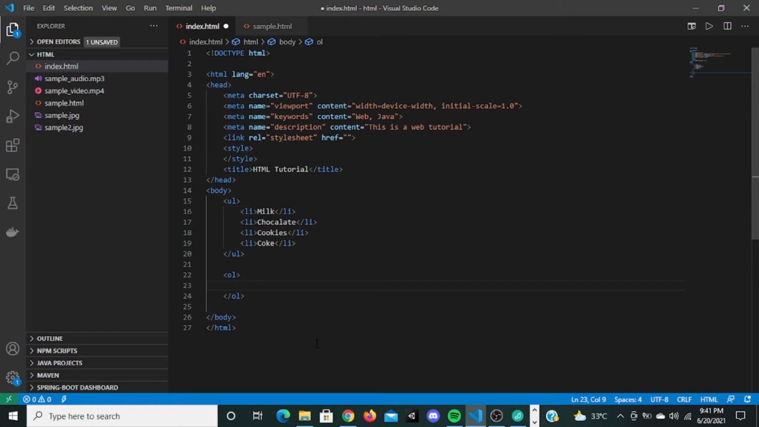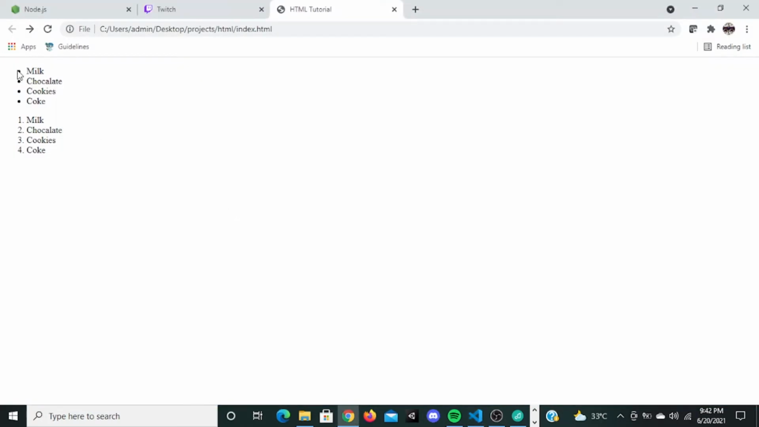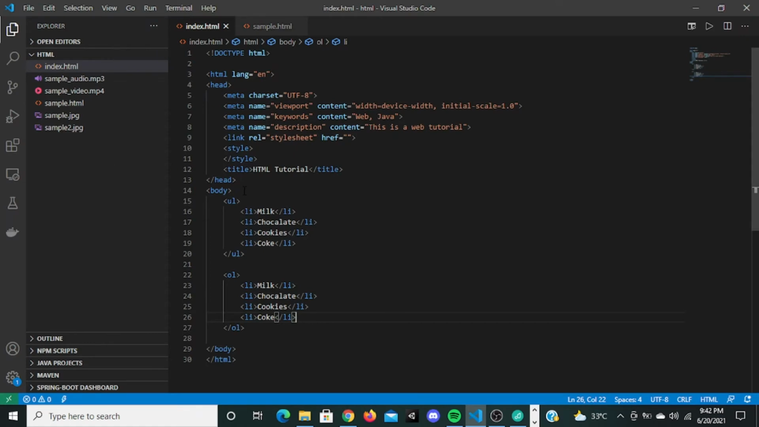Okay, but this ordered list will have numbers instead of bulleted marks. Now if I copy this and paste it right here, save this, refresh it, it's going to say milk, chocolate, cookies, but it's going to be numbers. We can also change these bullets.